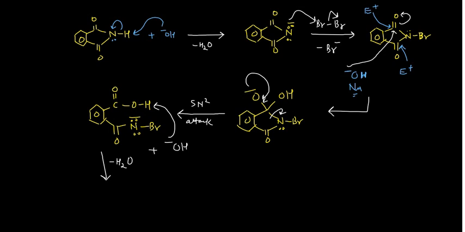And when I write this, this would be your 6-membered ring. This would be carbon double bond oxygen and O negative, because hydrogen has been removed from here. This is your carbonyl again, and this is your nitrogen with 2 lone pairs, and this is the Br. Okay, so this is something very, very important.